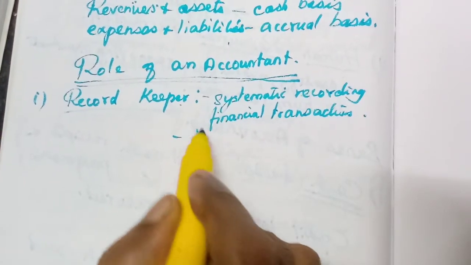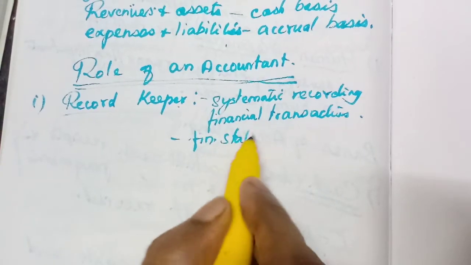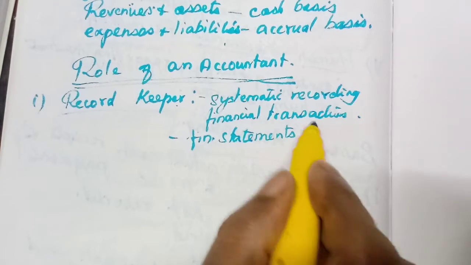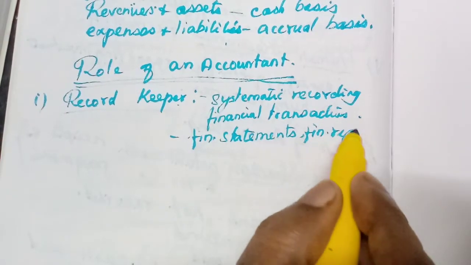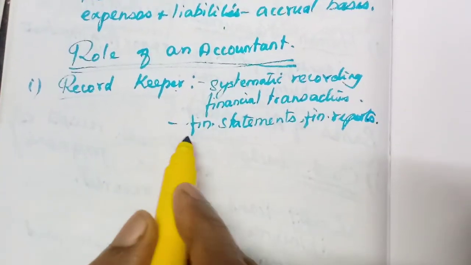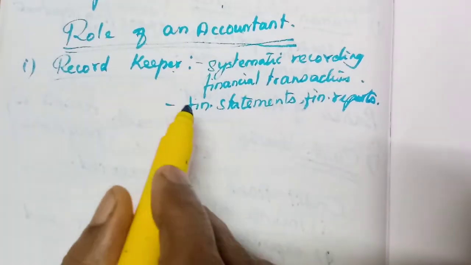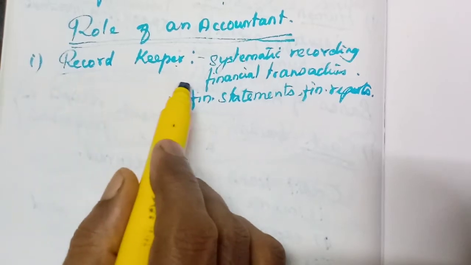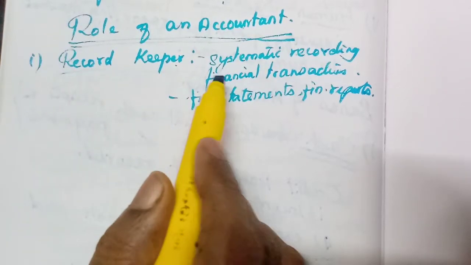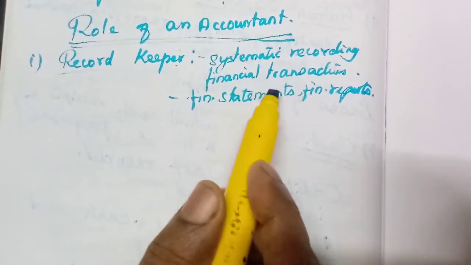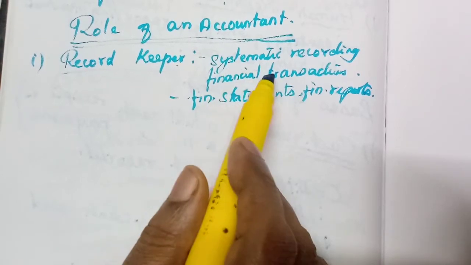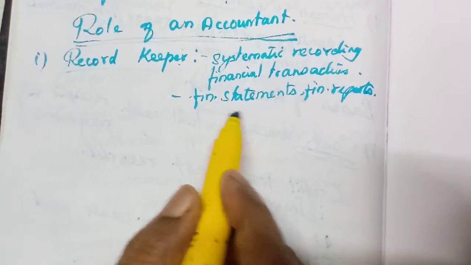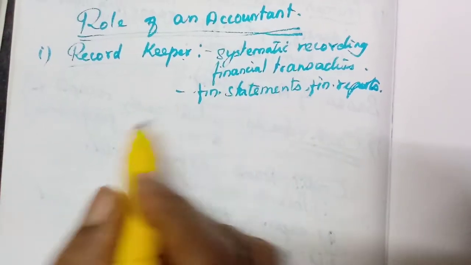He prepares the financial statements and financial reports. Understand? He is a record keeper. His first and foremost role is that he is a record keeper, because he is recording all the financial transactions in a systematic way, and he has to prepare the financial statements and the financial reports.